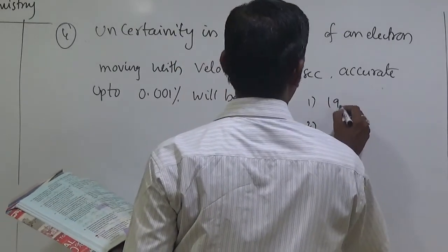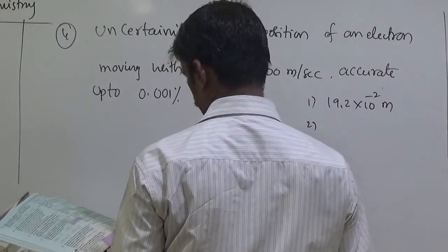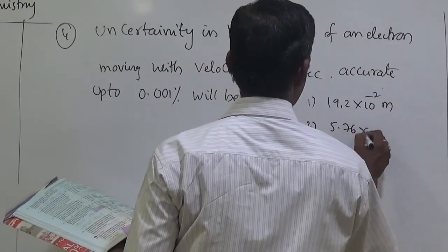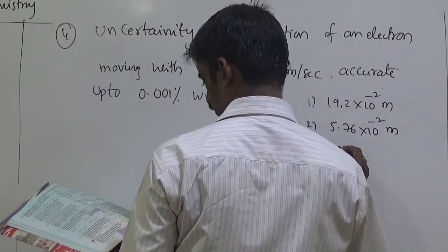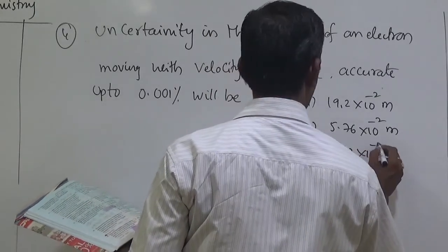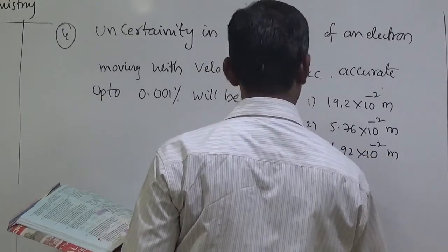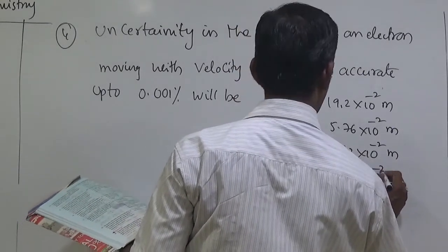19.2 into 10 to the power of minus 2 meters, 5.76 into 10 to the power of minus 2 meters, 1.93 into 10 to the power of minus 2 meters, 3.83 into 10 to the power of minus 2 meters.